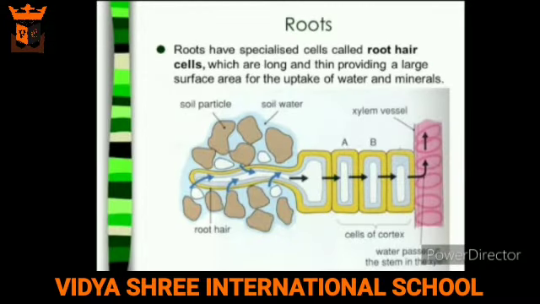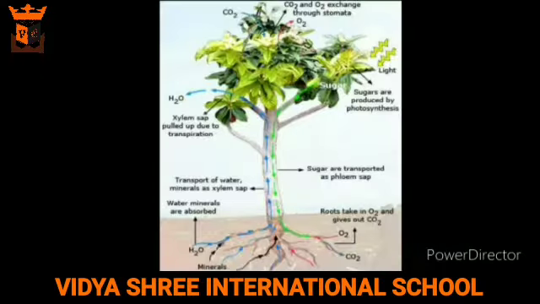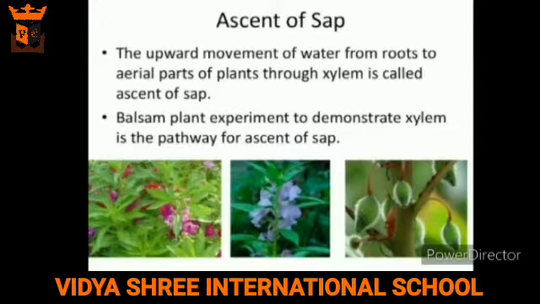Water and dissolved minerals are absorbed by the roots from the soil by the process of osmosis. Now the concentration of water molecules is greater outside the root hairs than inside. So water molecules will enter the root hairs by the process of osmosis, and then from root hairs to root tissues, and from root tissues it will reach the xylem. The transportation of water and the dissolved mineral salts from the root to the stem, leaf, flower and other parts of the plant takes place through the xylem. Now this upward movement of water from roots to the aerial parts of the plants through xylem is known as ascent of sap.